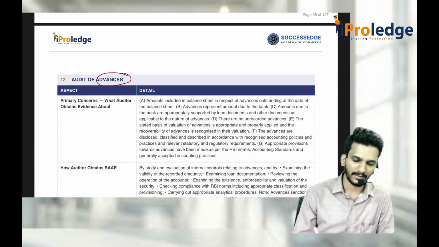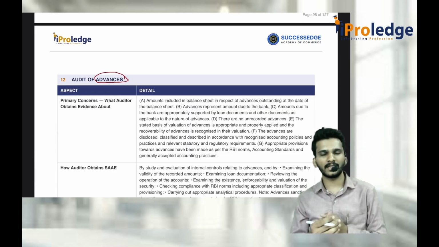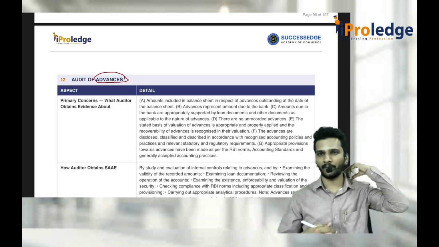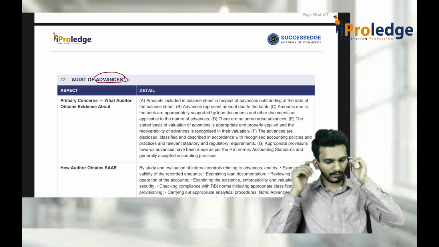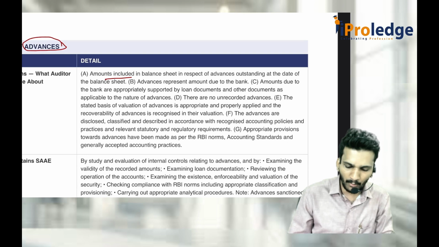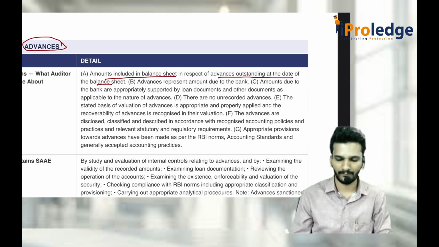Audit of advances. Whatever we discussed earlier, funded advances, non-funded advances, creation of security, that was from the bank's point of view. Now, whatever I am discussing is from the auditor's point of view. How do you audit advances as an auditor? Mainly, you should see what is the amount included in the balance sheet in respect of the advances outstanding at the date of the balance sheet.